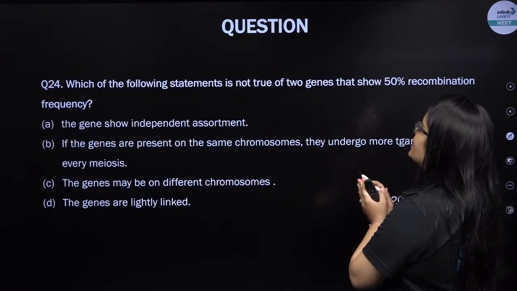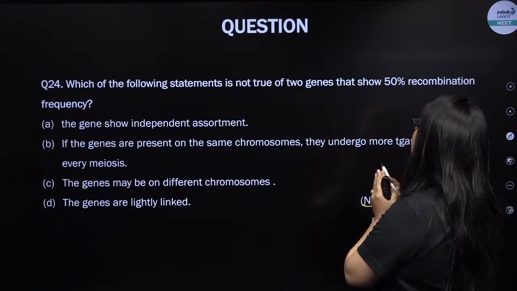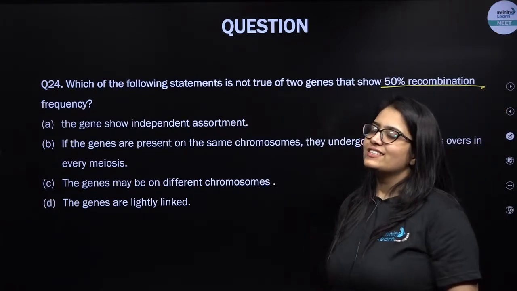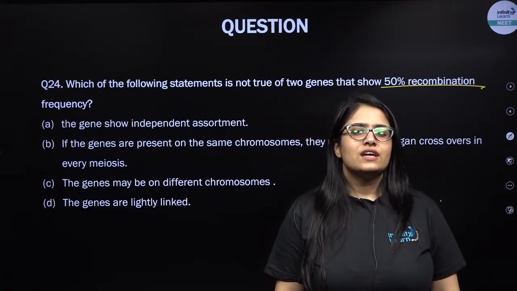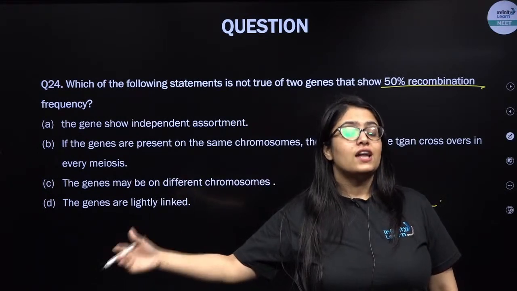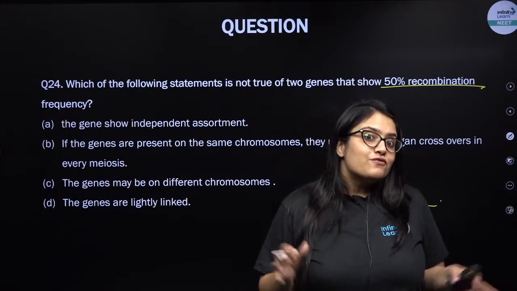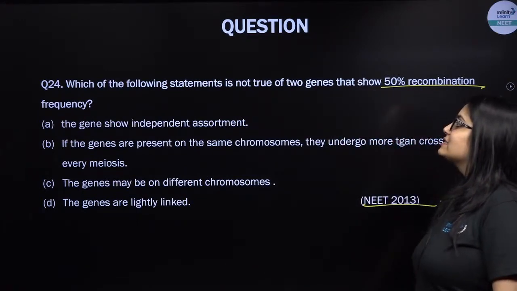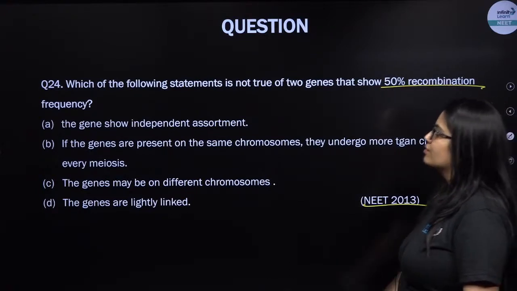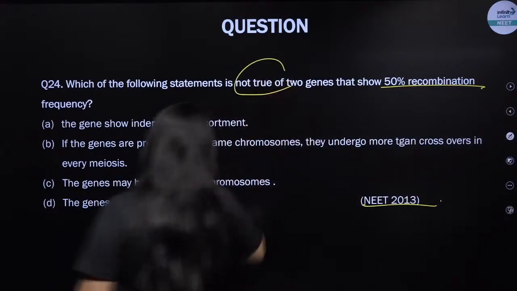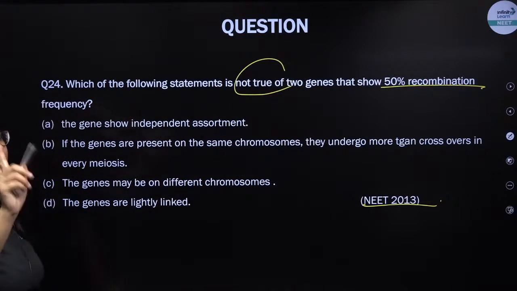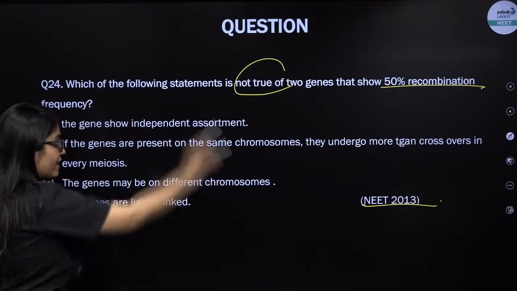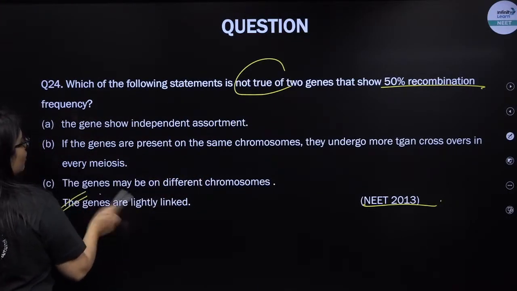Next question. This was asked in NEET 2013. Which of the following statements is not true for two genes that show 50% recombination frequency? Now see this, 50% recombination frequency, that means 50% of the offspring are recombinant. Which of the following is not true or wrong? So the wrong statement is that the genes cannot be tightly linked. If the genes are tightly linked, they cannot show 50% recombination. It will be very, very less than that.